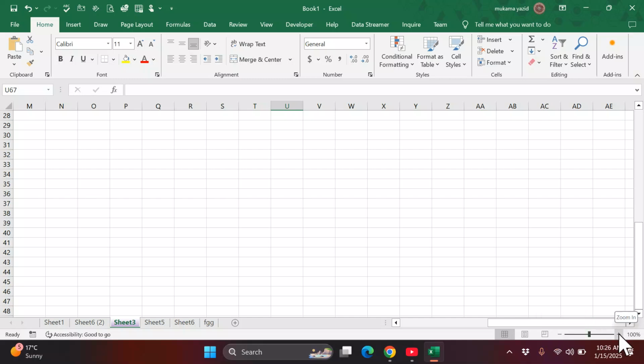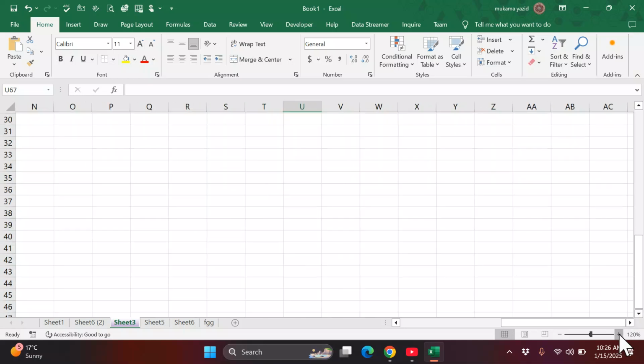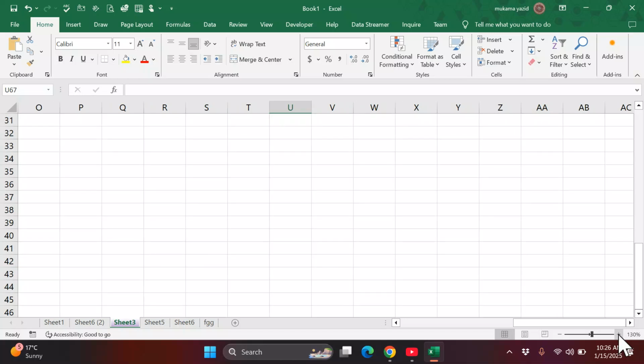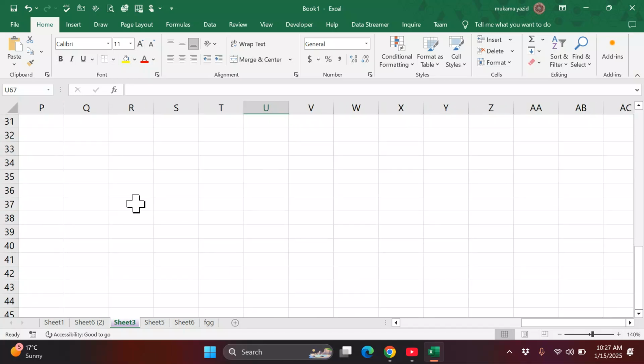I think you are aware, you know about this one. Zooming does not change the information in Excel, but it helps as it is magnifying, bringing the item closer so you see it clearly. So that is how we can use zoom to navigate in our document.